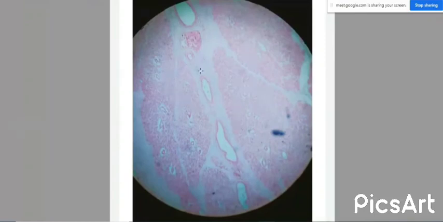Then the interlobular ducts open to intralobar ducts. That means within the substance of the lobe, you can see the intralobar ducts. So interlobular ducts open to intralobar ducts. The intralobar ducts open to interlobar ducts. The interlobar ducts are the largest ducts.